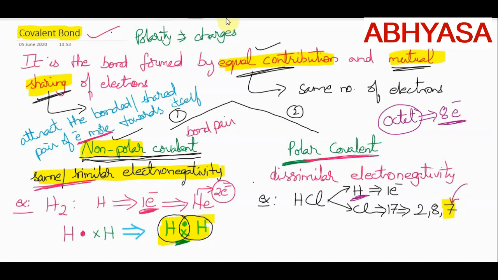So now hydrogen is contributing 1 electron, and chlorine is also contributing 1 electron. Electrons of chlorine I am representing by cross. And this method of representation of electrons and drawing these structures, we call them as Lewis dot structures. What are these? These are Lewis dot structures.